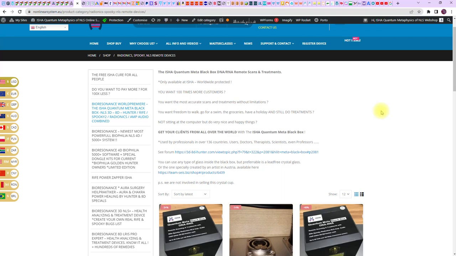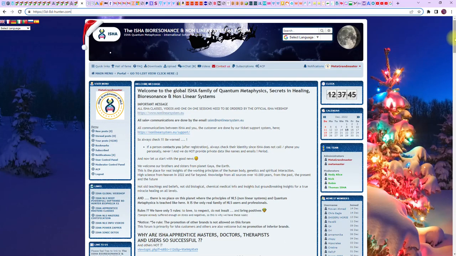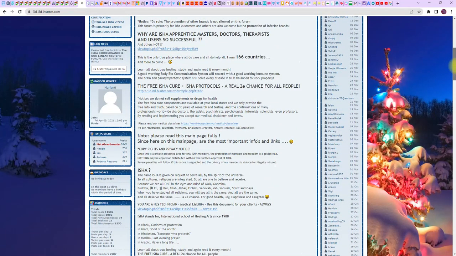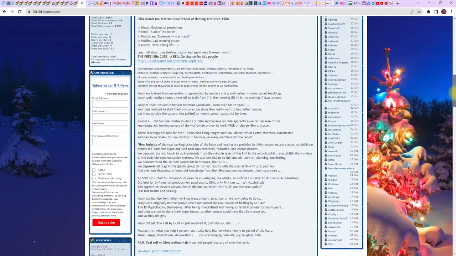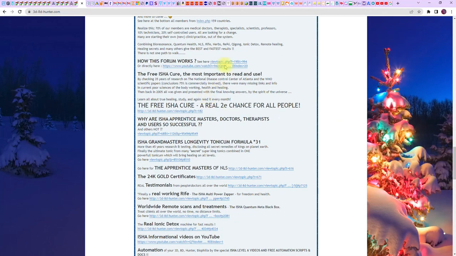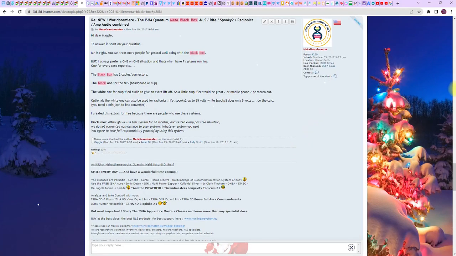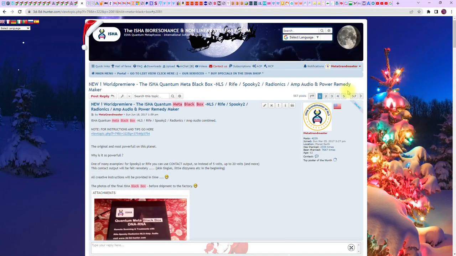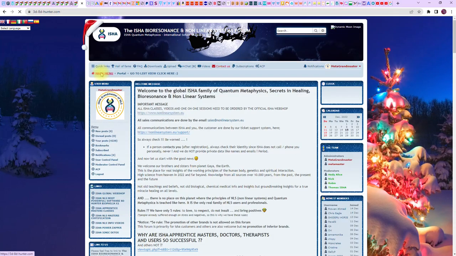And how does it work? Please read in the forum. You get everything, all information in the forum. Here is the main page. You see why people are so successful, how this one works, free ECQ for all people, and here you see also worldwide scans and treatments, and we have approximately 57 pages of information, questions and answers, so that's a very important tool.